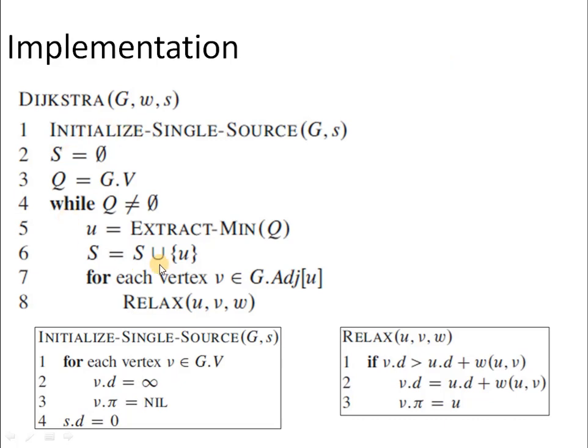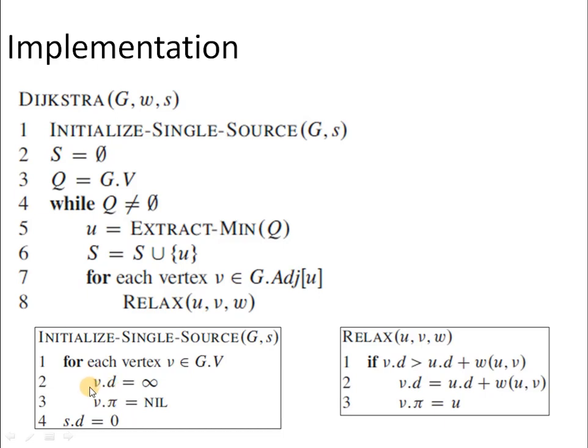Next, we have to look at the proper procedure to implement Dijkstra's. So you can observe the algorithm for Dijkstra's. It is the same as we have seen in the case of Prim's algorithm. At line number 1, we are calling a procedure Initialize-Single-Source, and if we look at the definition of this function, it is simply initializing the values of D and pi attribute for each and every vertex.